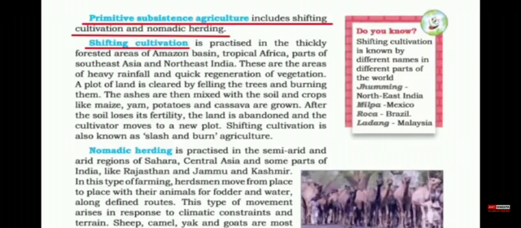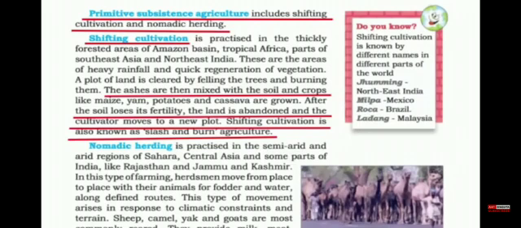The meaning of shifting cultivation, by the name you can figure out, is that you shift your cultivation from land to land. Here what you do is you take the ashes of burned trees and then you mix it with the soil and crops. After the soil loses its fertility, you move to a new land for cultivation. This is called shifting cultivation, and it is also known as slash and burn agriculture. Though this is a highly inappropriate way of cultivation because here the land is abandoned as soon as it loses its fertility.